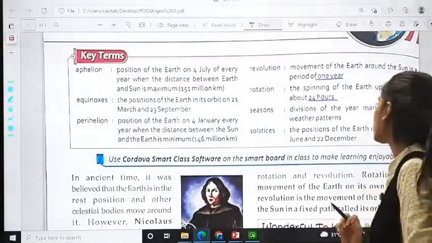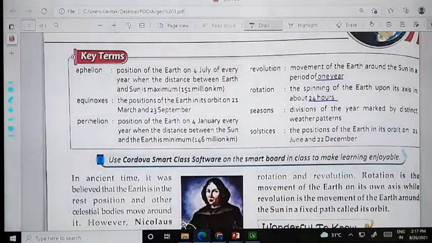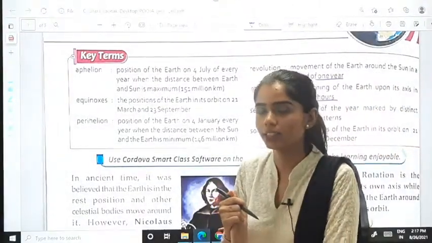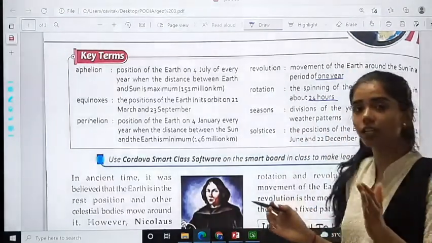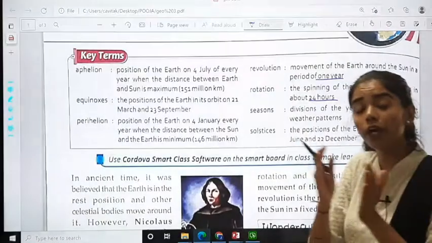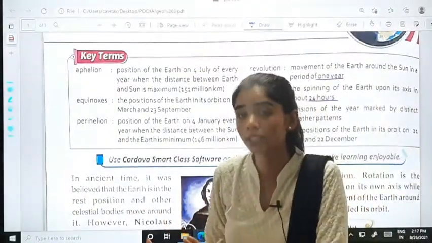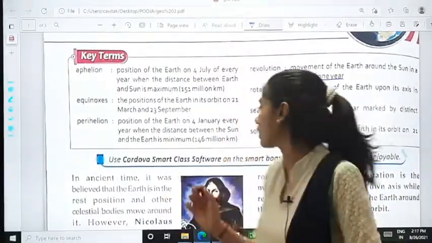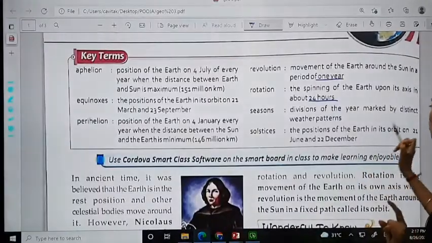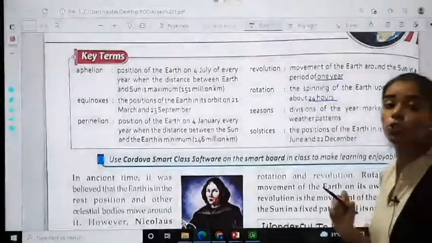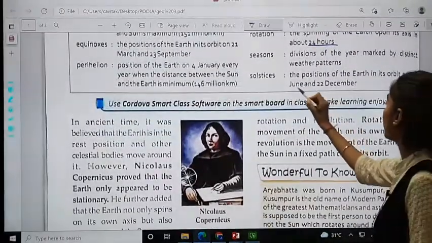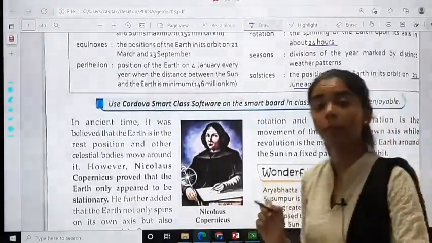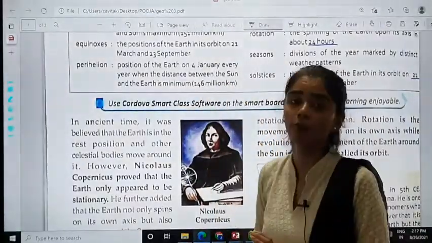Seasons: divisions of the year marked by distinct weather patterns. We have studied about seasons, isn't it? So, division of the year marked by distinct weather patterns. That is based on the weather, the division that is done, that is seasons. Solstices: the positions of the earth in its orbit on 21st June and 22nd December. So, please remember these dates. Based on the dates, these terms have been given.